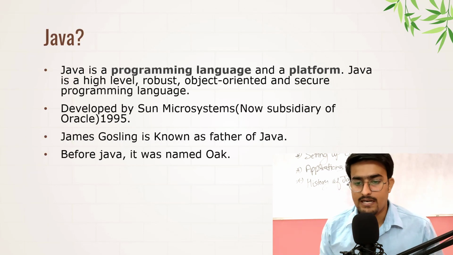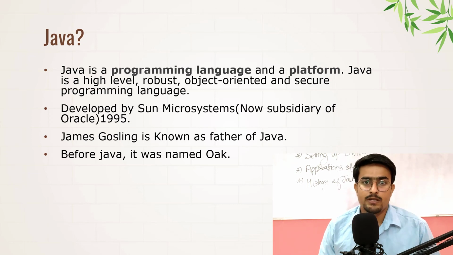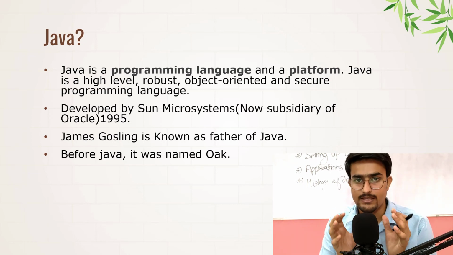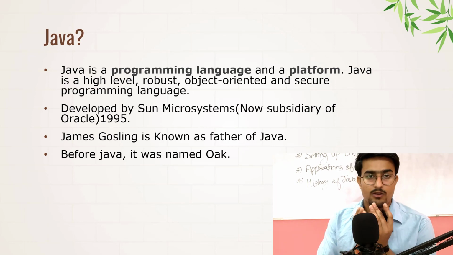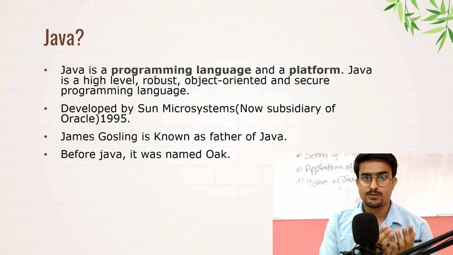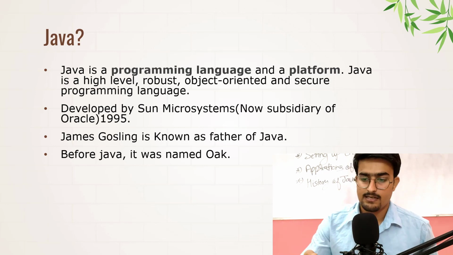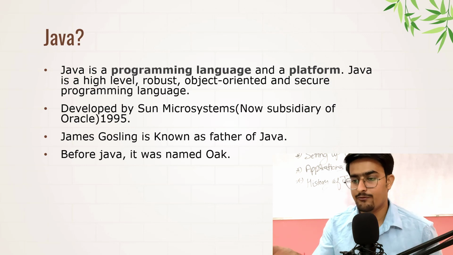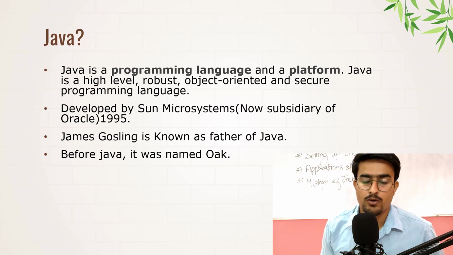So coming to the definition part, Java is a programming language and a platform. So what is a platform? Because we are making softwares in the Java language, and when we are making softwares using any particular language, that is called a platform. So here we can say Java is a programming language and a platform. Java is a high level, robust, object oriented and secure programming language.